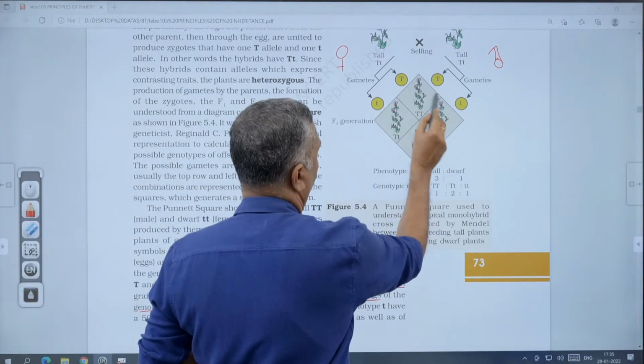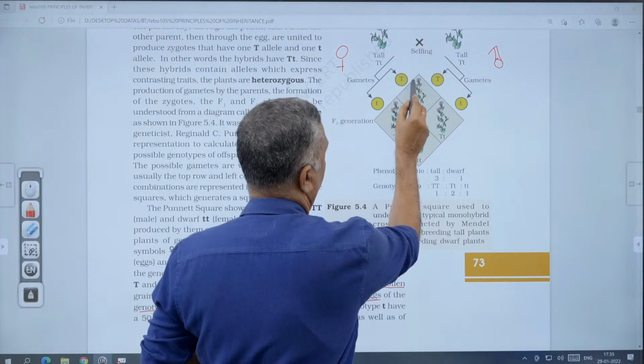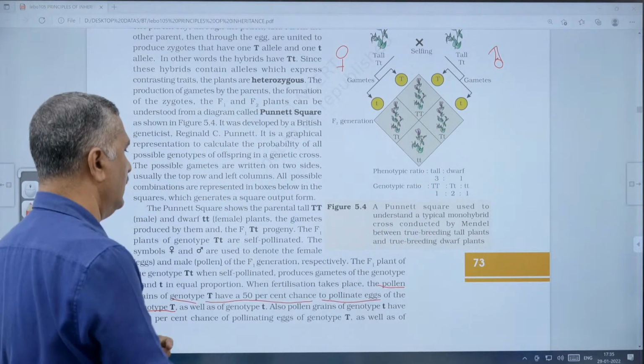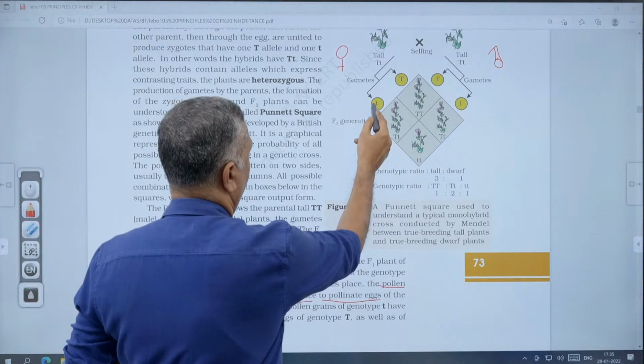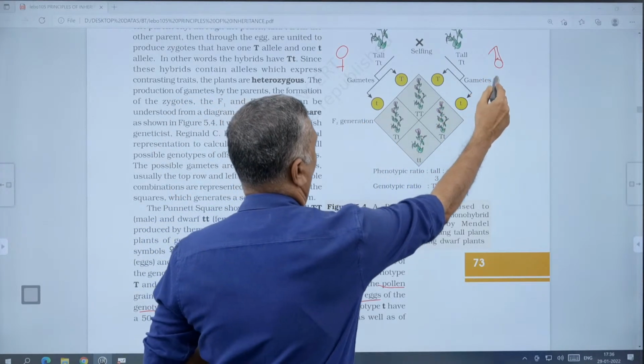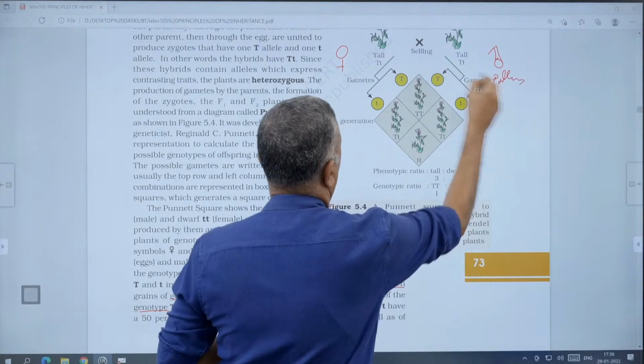The chance will be 50-50. Likewise the pollen grains of small t. These are the pollens and these are the eggs.